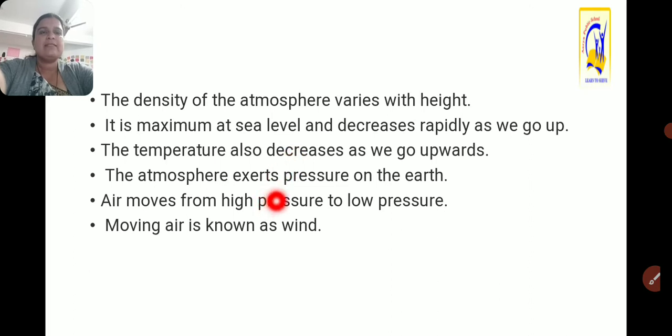The atmosphere exerts pressure on the earth. Air moves from high pressure to low pressure, means air occupies space. So air from a high pressure area moves to a low pressure area, and it occupies space. Moving air is known as wind. We cannot see air, but we feel it in the form of wind.